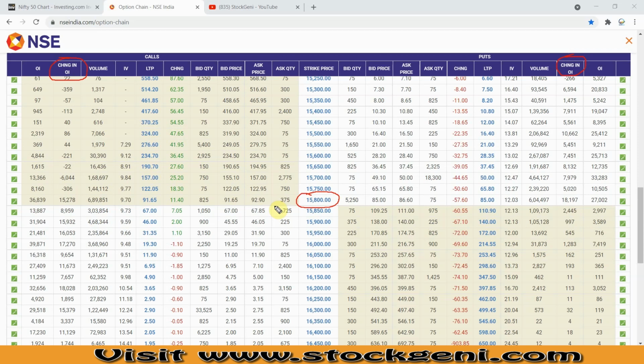Actually, let me summarize what we discussed yesterday: that Nifty can go up to 15,850 if it goes above 15,800. If it goes above 15,800, it can go up to 15,850 before it falls. The same thing happened today. It went around 15,840 and then it started falling, and it went down to 15,750. The exact low was somewhere around 15,749. So it actually respected the analysis that we did yesterday.